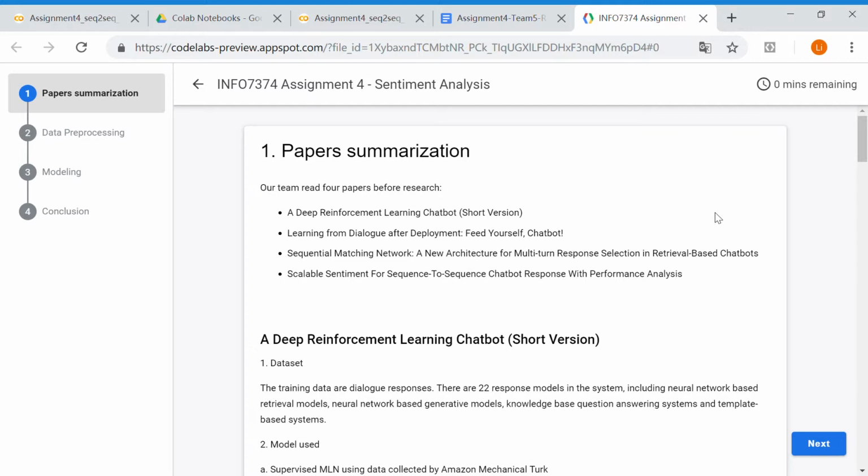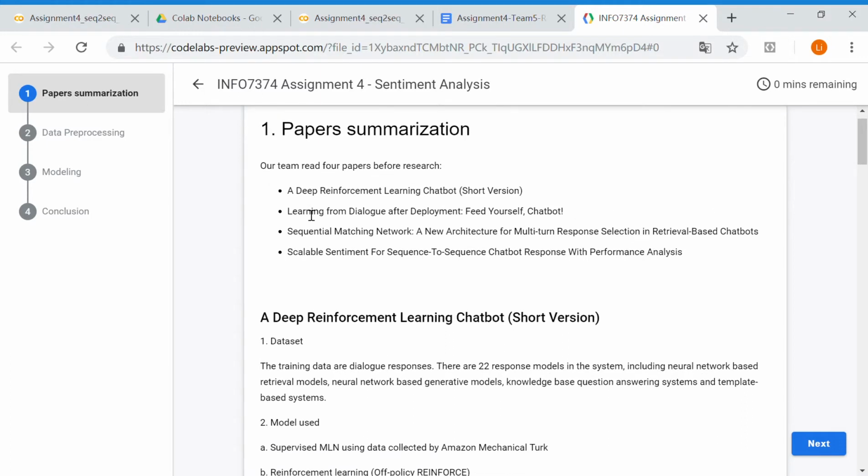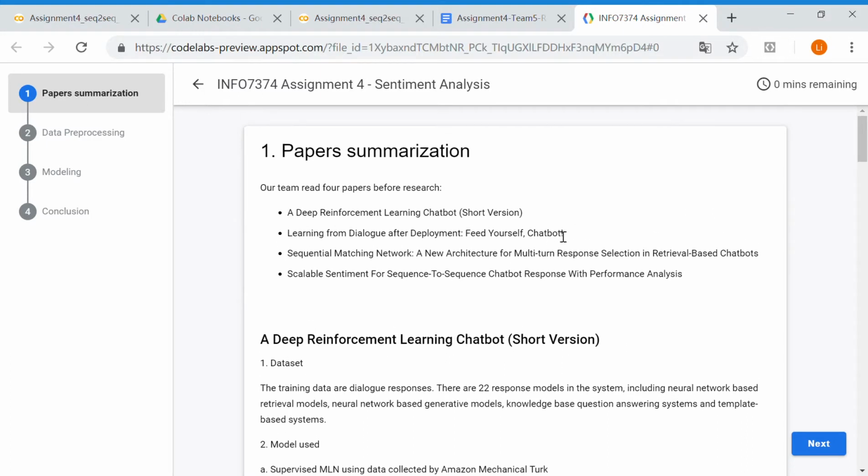So, amongst all kinds of chatbots that have been implemented so far, we specifically selected text generation chatbots for social purposes in order to get a better understanding for our project. And after a thorough investigation of the papers listed here, we found that a seq-to-seq model is the mainstream for building such kinds of chatbots. So before getting everything started, let us hear from a specialist for a seq-to-seq model.